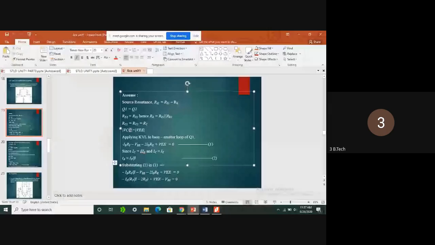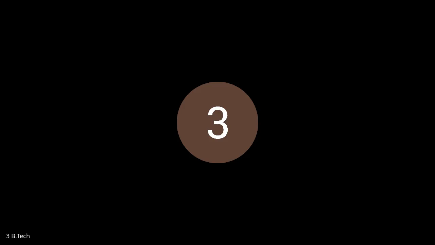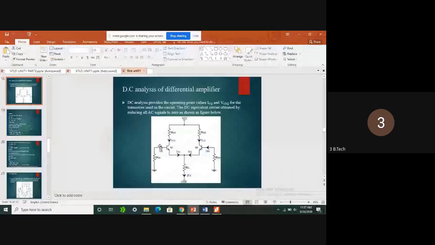So if you are applying, see here, the base to emitter loop of Q1, we can consider all voltages from here. We can consider base voltage and base to emitter junction voltage, and voltage across RE and the voltage across the emitter terminal VEE. And finally we can include this VEE also.